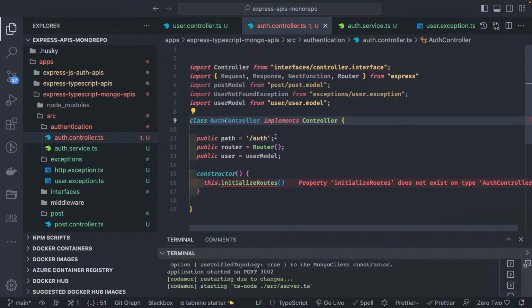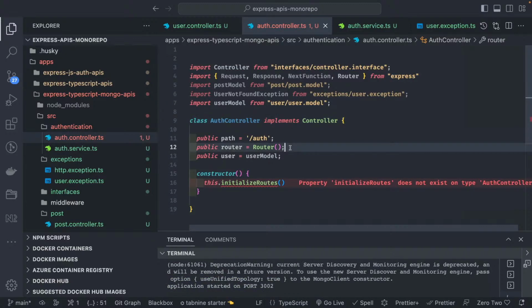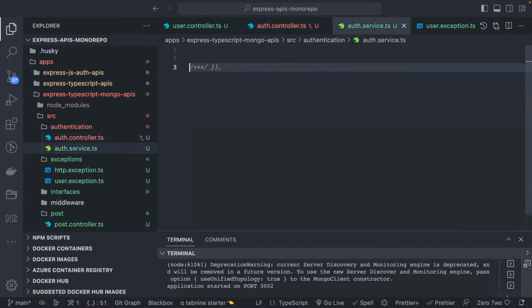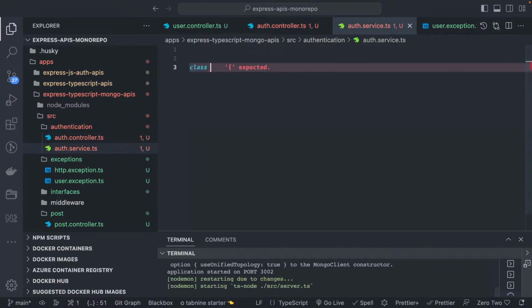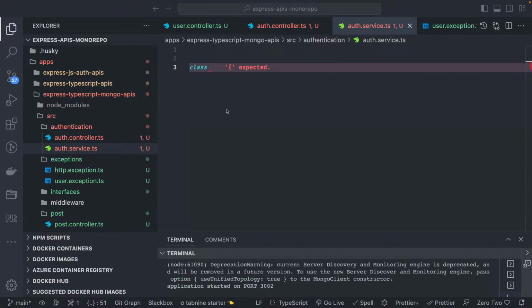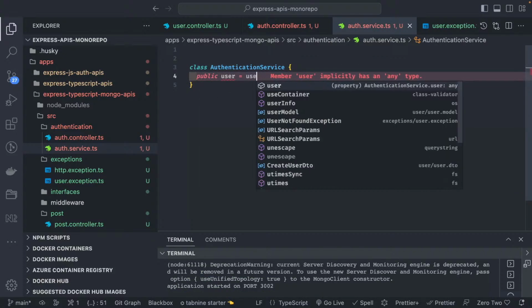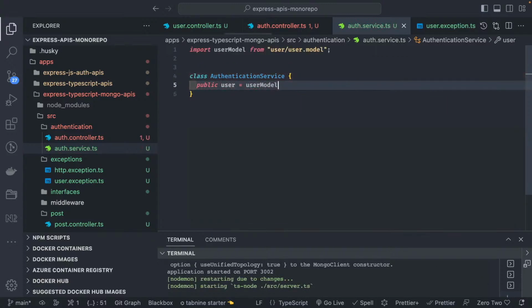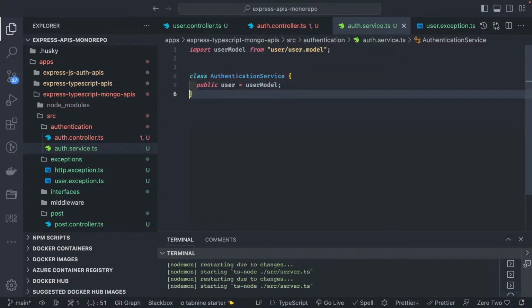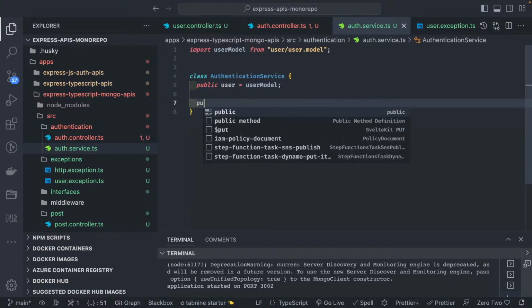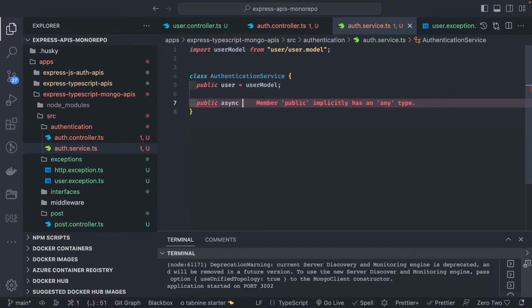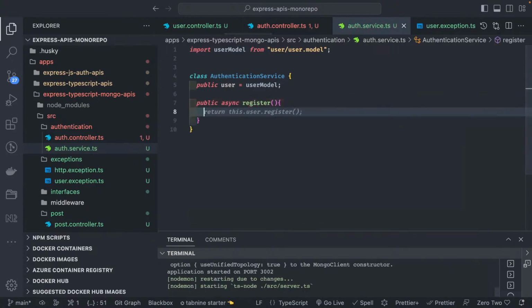Implement controller. So here we need a service also, and we are not using Nest.js. So how we are going to inject this service? So let's create a simple structure of the service class, AuthenticationService. It is going to use the user model, which we can import, and then it is going to have a couple of methods, because all the methods which are going to deal with authentication, like public async register, and then public async login.